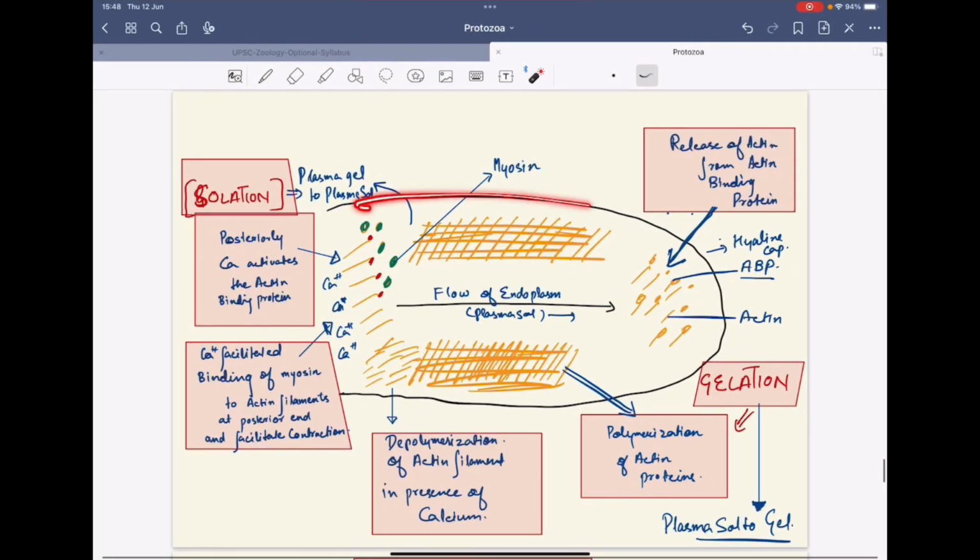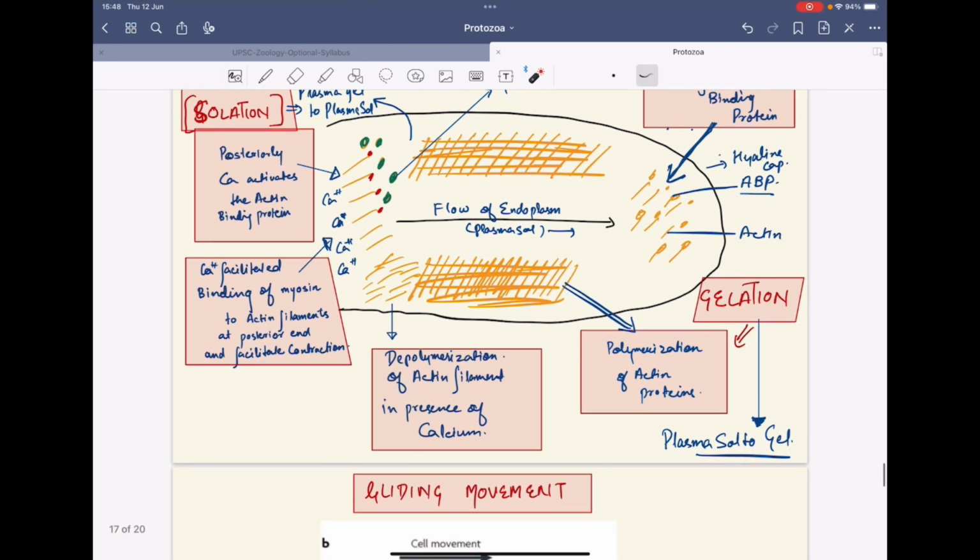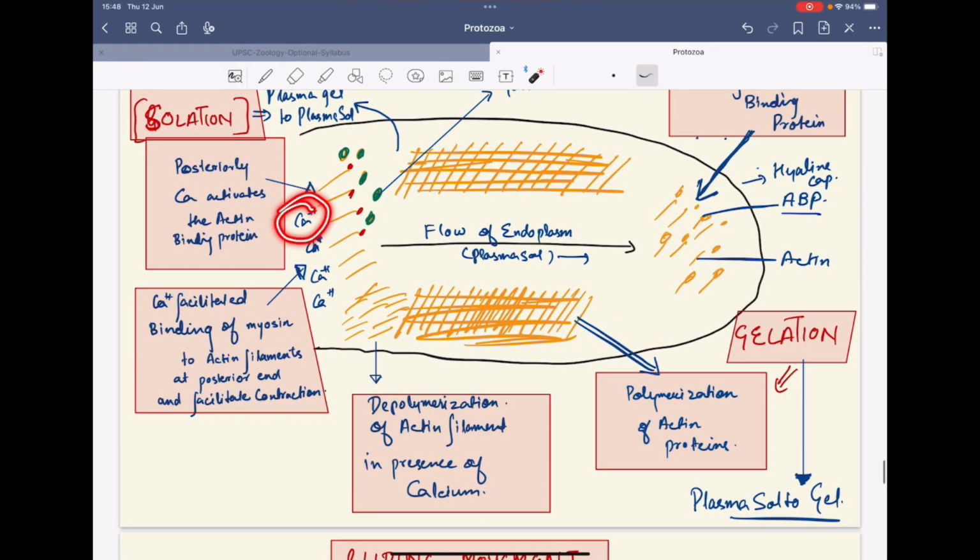If you see here, this is the whole organism and it's moving in the forward direction. There is flow of endoplasm in the center. First of all, you observe that there are calcium ions, there are myosin proteins, and there is this actin. At the rear end, solation takes place.